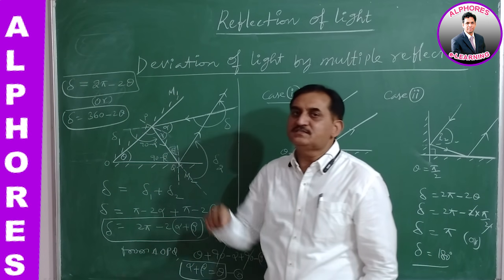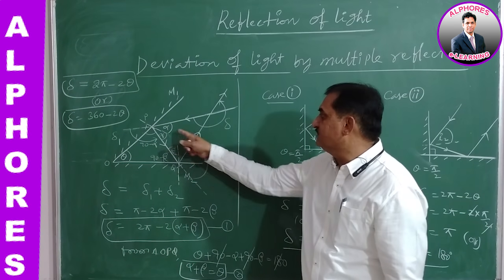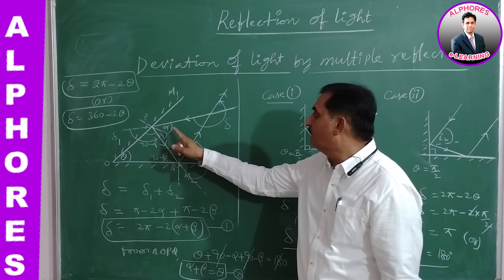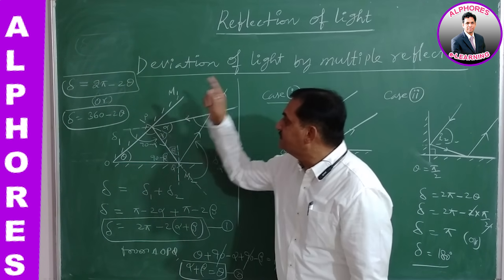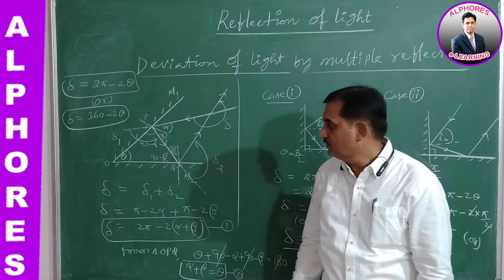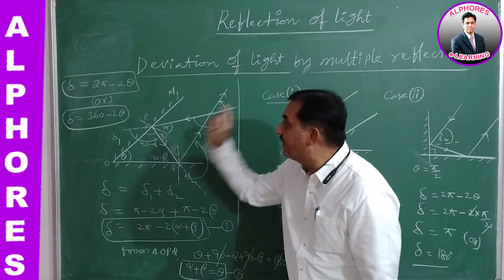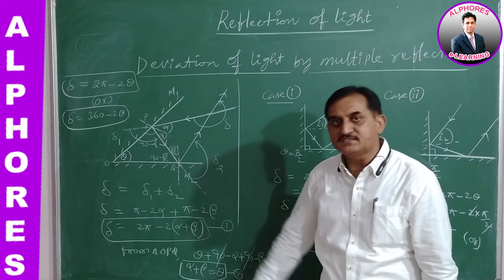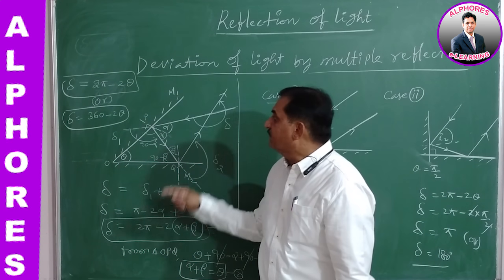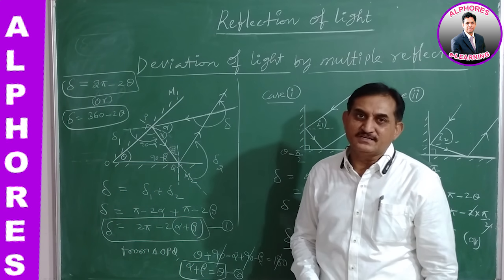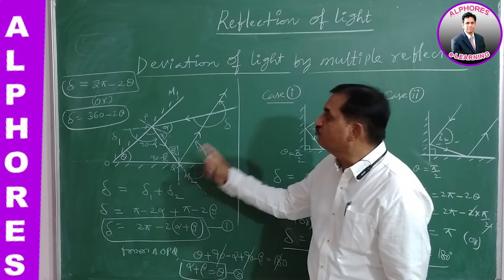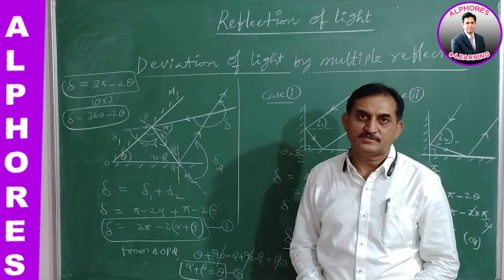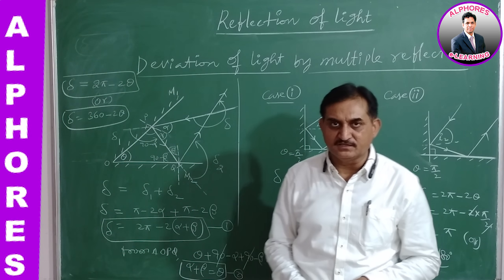This total deviation is independent of the angle of incidence. Alpha is not present there in the final equation, and beta is also not there in the final equation, which is indirectly independent of the angle of incidence. It only depends on the angle between the two plane mirrors. Keep this in mind, it's very, very important.